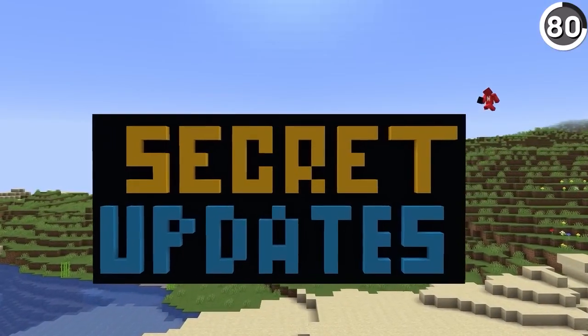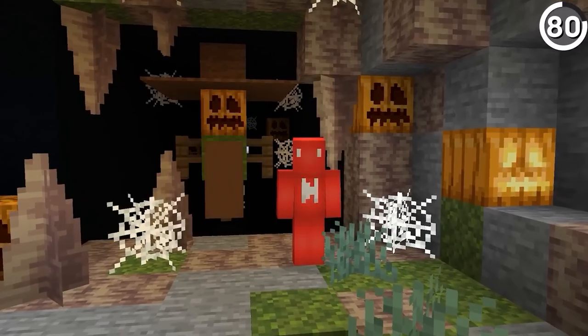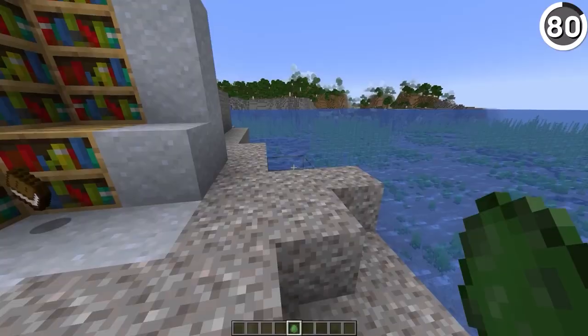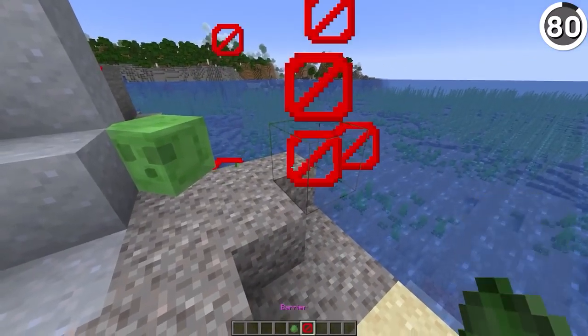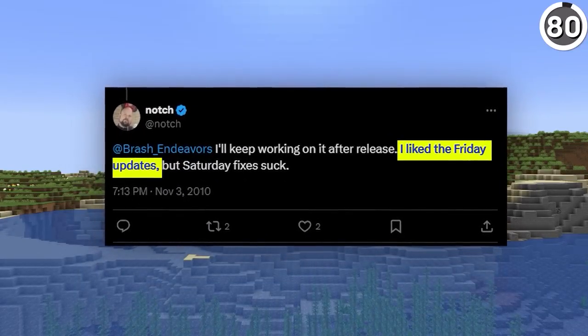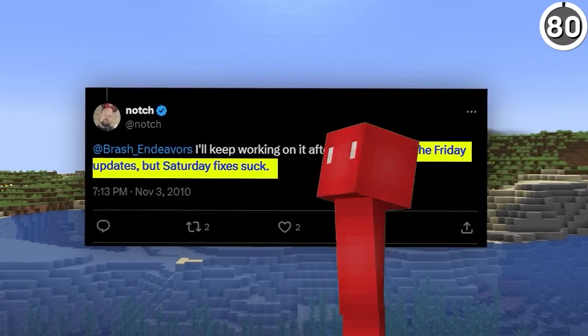And I'll be honest, I kinda loved the idea of doing this, but it was later discontinued for the Halloween update. And really, the last thing that was ever said on the topic was, "I liked the Friday updates, but Saturday fixes suck." And that much I have to agree with.